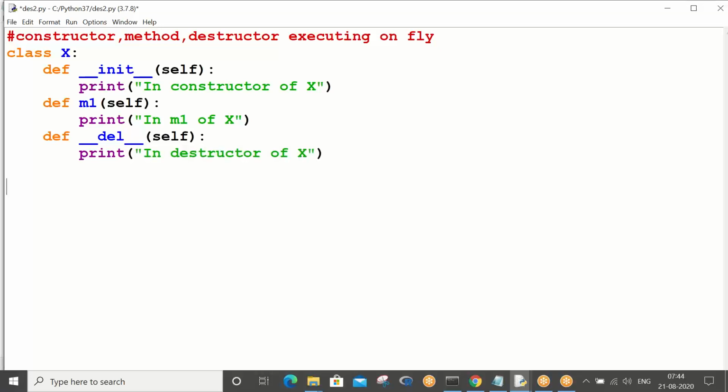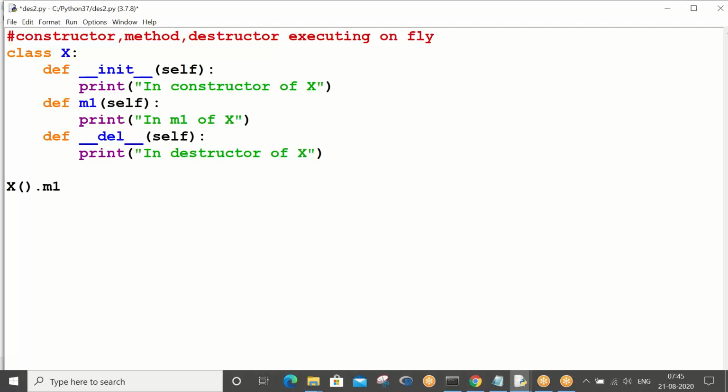So what I'm going to do now is I will not create any object physically. Meaning, I will create the object, but I will not allow any reference variable to point to my object location.